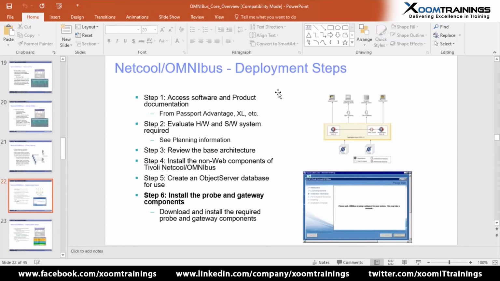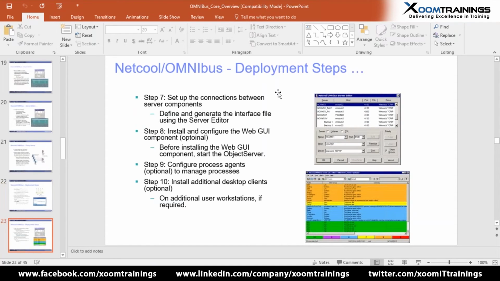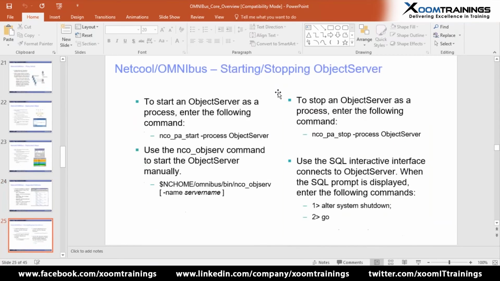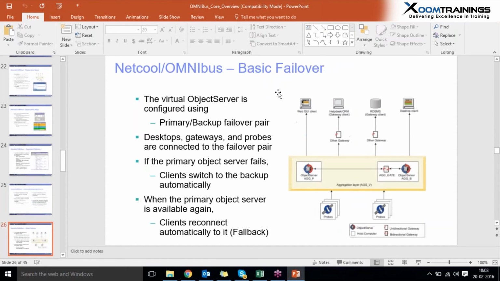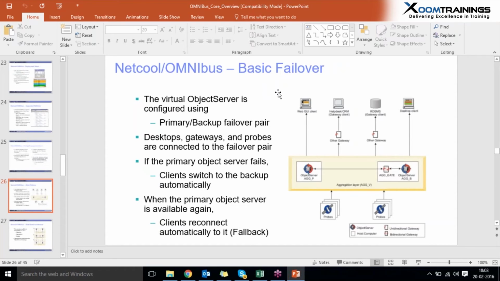And these are the deployment steps we will cover in our sessions, because there is no need to explain every step in this demo. And these are the commands to start and stop the object servers. And this one is the failover and failback part, already discussed. This is called high availability. High availability means we have to maintain all the event data and monitoring of event management 24/7. So this is called high availability of our object server 24/7.